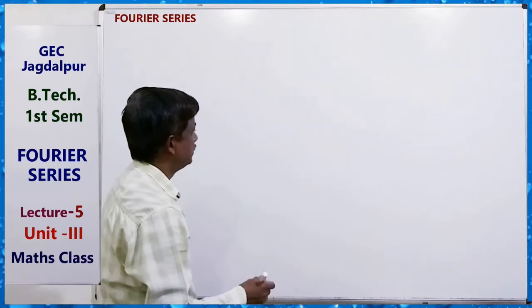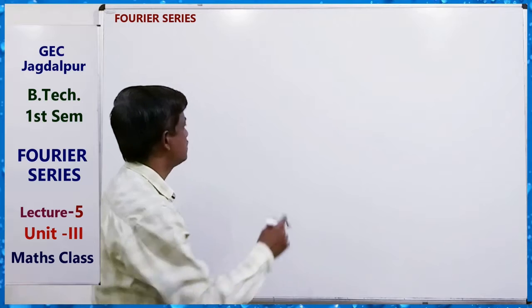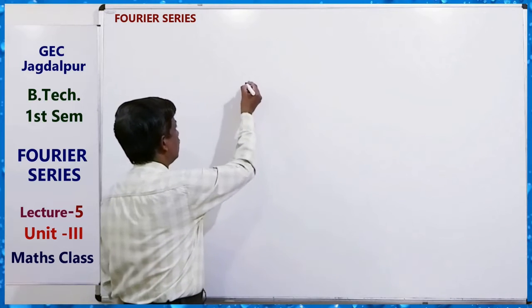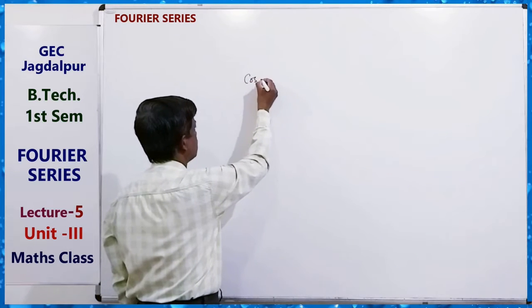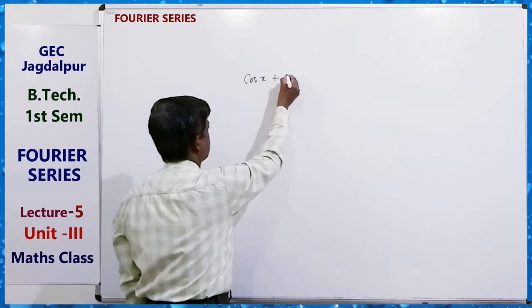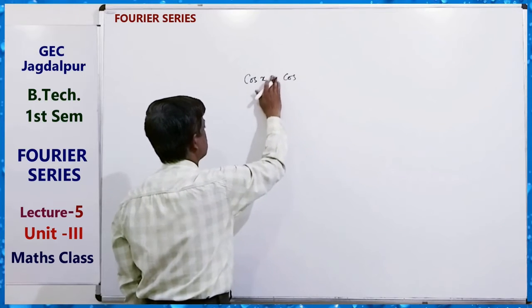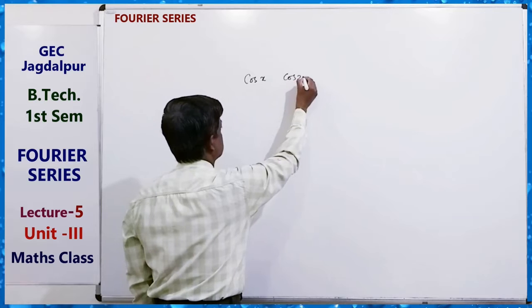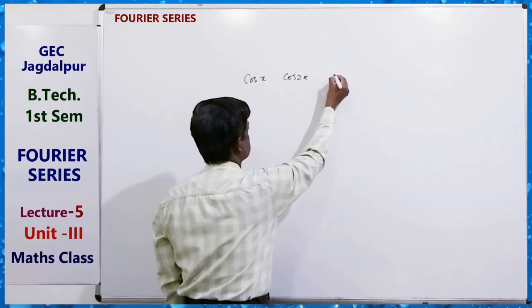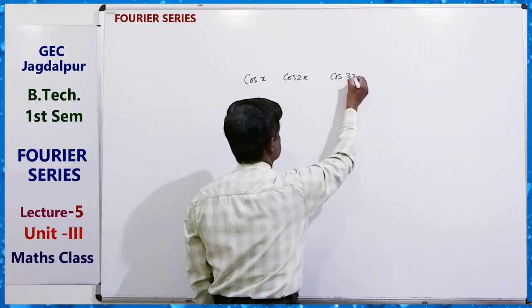Here the trigonometric series, we can write like this: cos x, cos 2x, cos 3x.